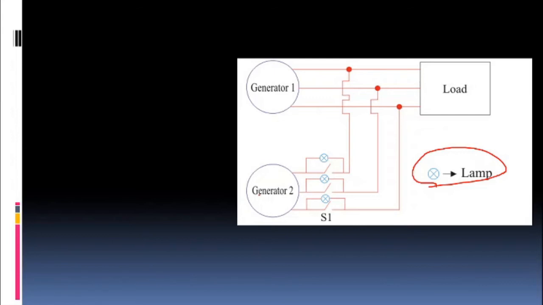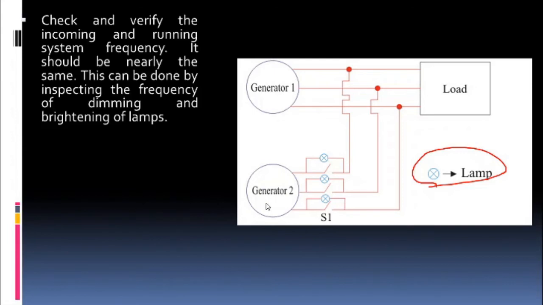And hence, once all the conditions are met, then you can close the switch S1, and this generator 2 will be coming in parallel with the generator 1.